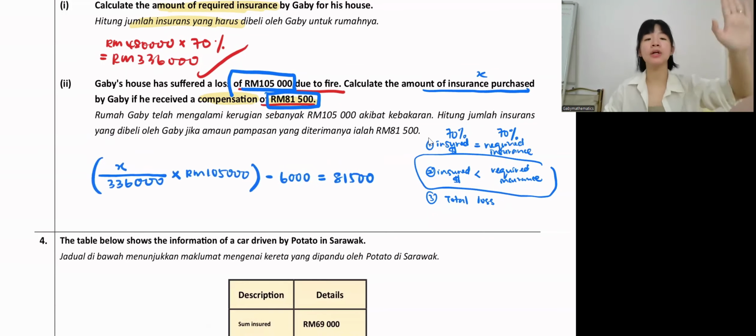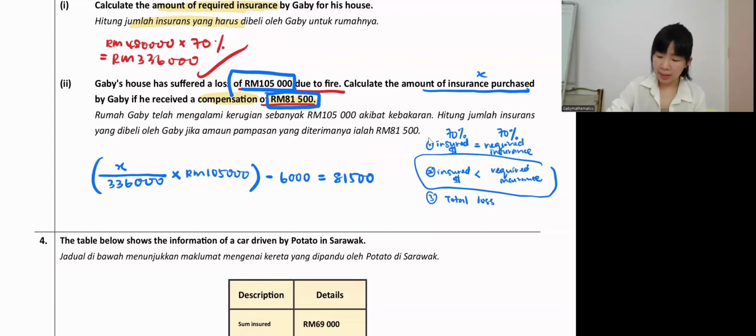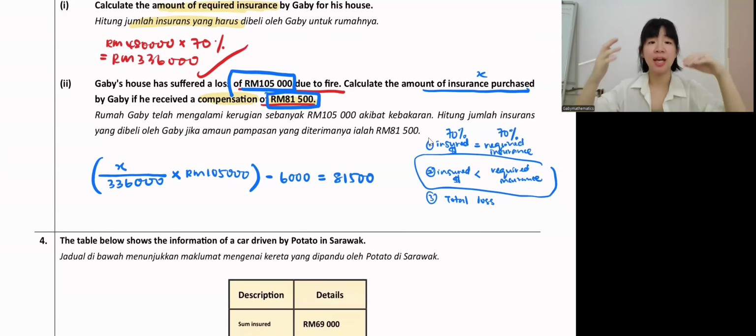Anybody confused with this formula? The formula is not given in the exam, guys. Trust me, the exam will not give you this formula. So you have to know that since the compensation she gets is so little, it's the second scenario.